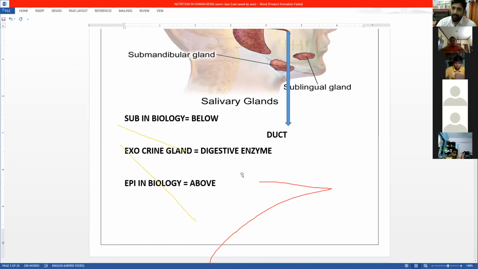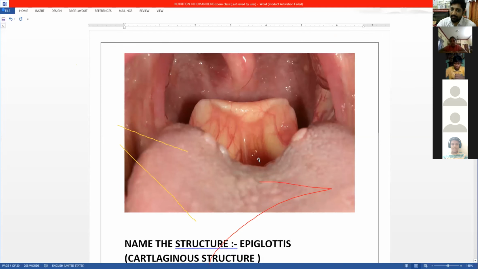What is glottis? Glottis is the opening which has the entry of the air inside the windpipe. Just as the epiglottis prevents the food from going into the windpipe and allows the food to go into the food pipe, similarly the glottis does this for the windpipe. It will close this epiglottis, so that air should not go into the food pipe. Air should go only in the windpipe.